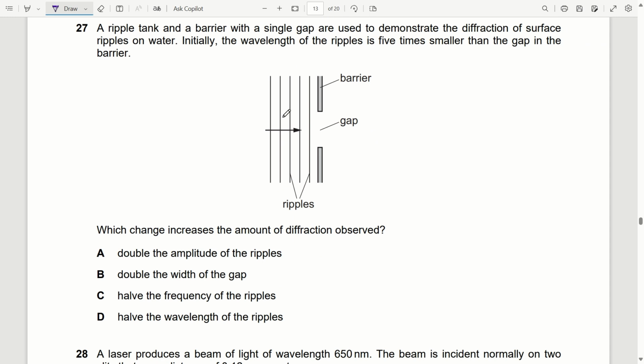So initially, the wavelength is 5 times smaller than the gap in the barrier. What increases the amount of diffraction? So if we want to increase the amount of diffraction observed, what changes?